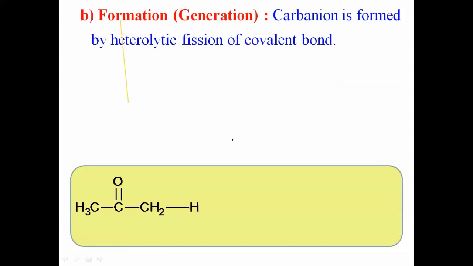Suppose this is an example of a ketone. This is a ketone, CH3, C double bond O, CH3 actually. There is CH3, but just for your understanding, I have shown that hydrogen separately. Okay, this is acetone, an example of ketone. The molecule is acetone, CH3, C double bond O, CH3.